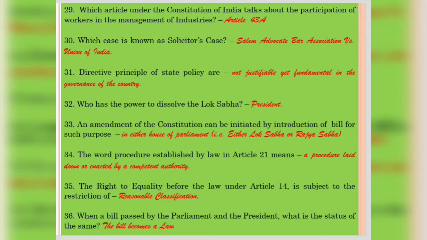Question number 34. The word procedure established by law in Article 21 means a procedure laid down or enacted by competent authority. Question 35. The right to equality before the law under Article 14 is subject to the restriction of reasonable classifications. Question 36. When a bill is passed by the Parliament and the President, what is the status of the same? The bill becomes a law.